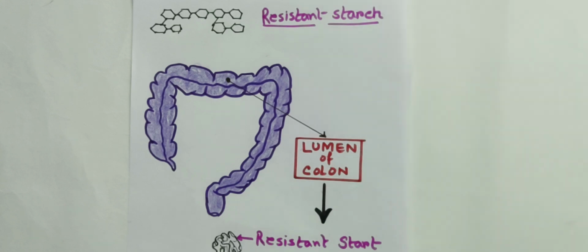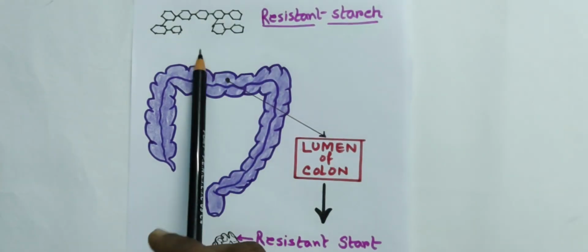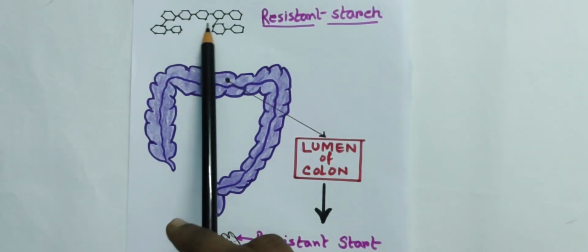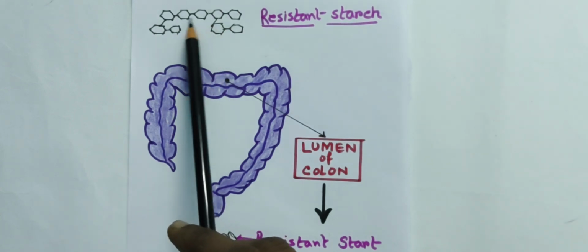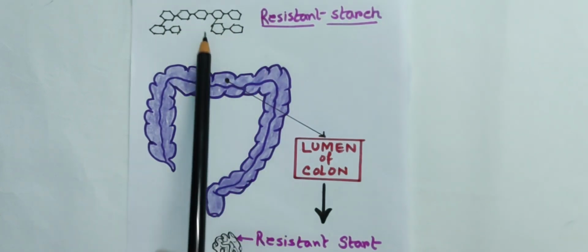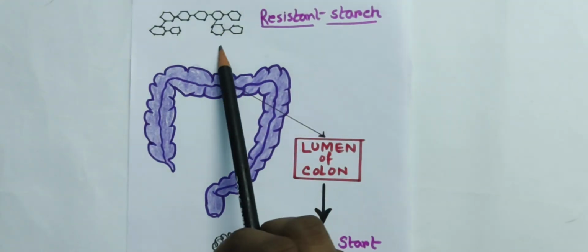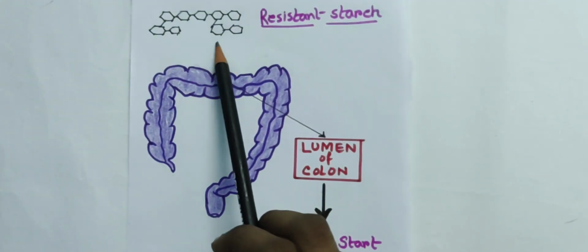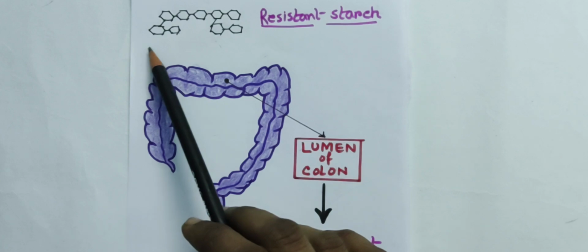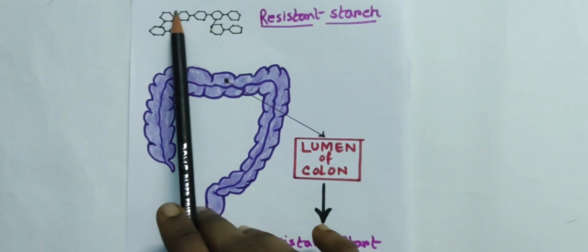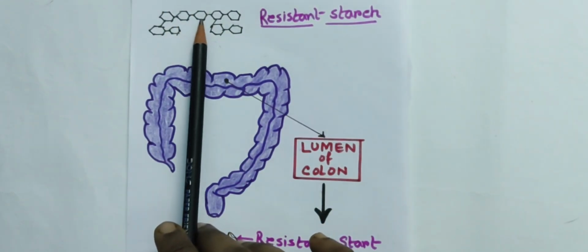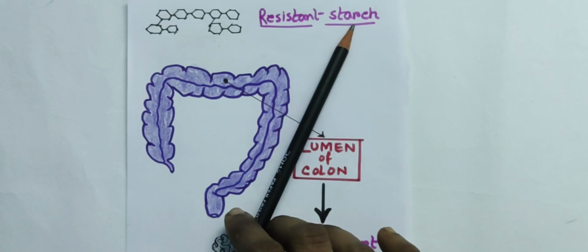Apart from glucose, there are some other forms of carbohydrates, chains of carbohydrate that are not absorbed by the small intestine. They remain undigested. That undigested chain of carbohydrate is called resistant starch.